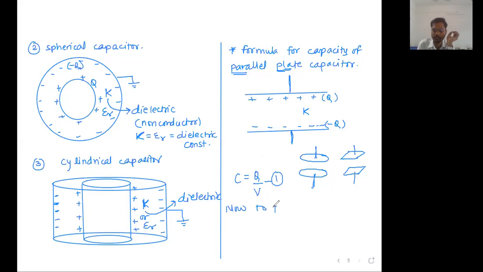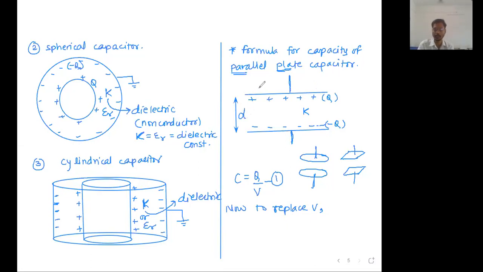Now to replace V, we have to do some calculations. What we can do is this. Let us take the distance between the plates as small d. This distance is generally very, very small, for example 1 millimeter, 2 millimeters. The distance is basically going to be very, very small.